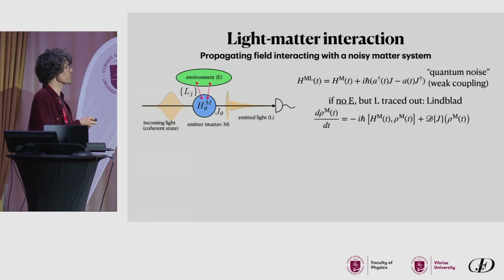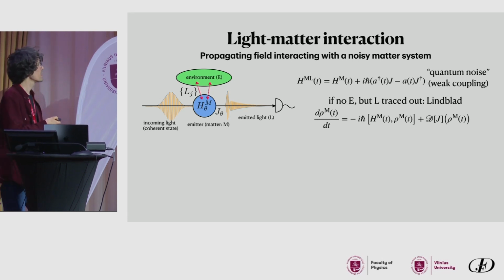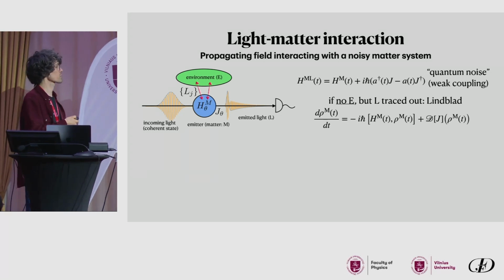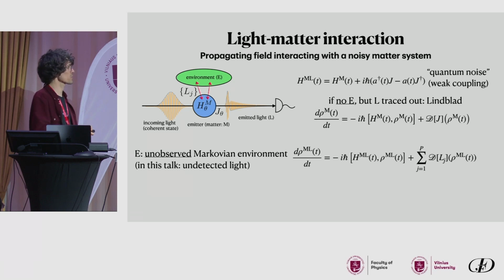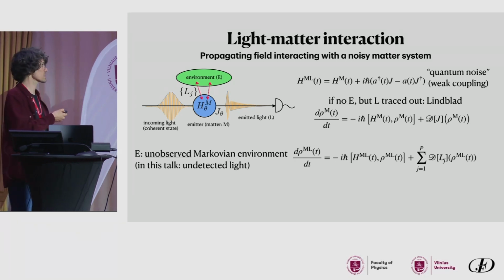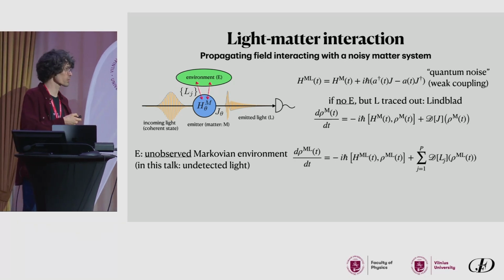This J will be the operator that acts on the emitter, which is a matter system. We have an incoming pulse of light, which for this talk will be a coherent state. Then the light is emitted, and this is what Mølmer was calling the environment in the first slide. Now we have an additional environment, which is Markovian, and again can be described by a Lindblad master equation. Of course, tracing out the light, and even without an environment E, this emitter undergoes a Lindblad equation. The dynamics is described by a Lindblad equation, and that's why Mølmer was calling that an environment.